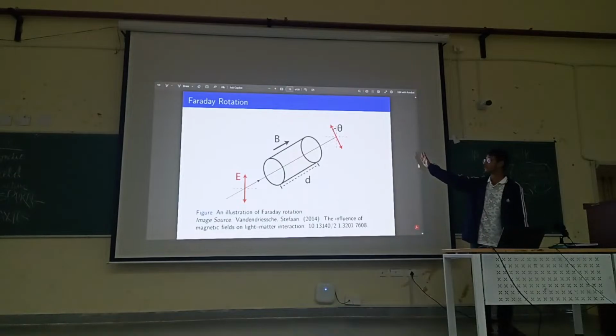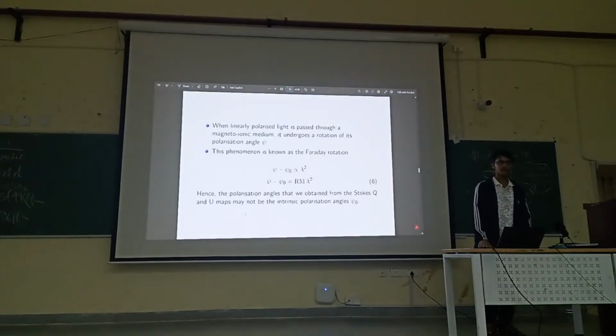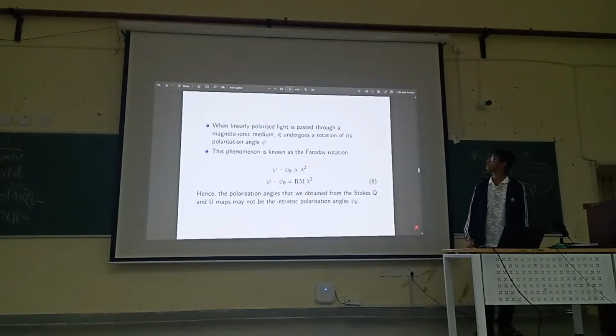So this phenomenon is known as Faraday rotation, and as a fun fact, this was also one of the key observations that confirmed that light is an electromagnetic wave. It was observed by Michael Faraday, from where he got the insight that light might be an electromagnetic wave. Basically, the amount of Faraday rotation that you see here is proportional to the square of the wavelength of the light.